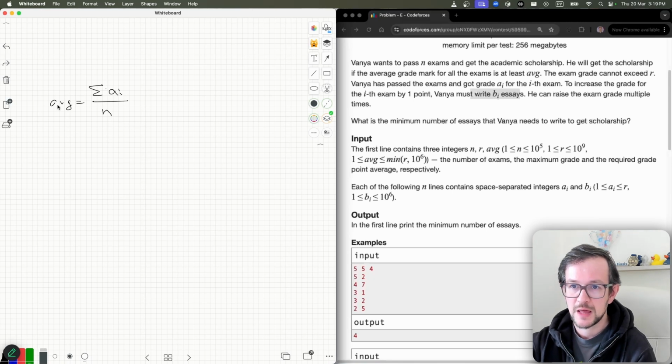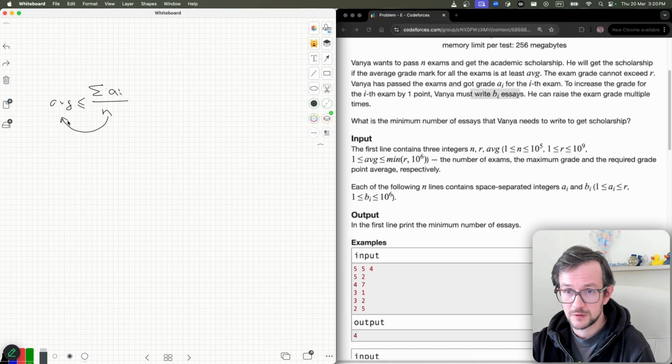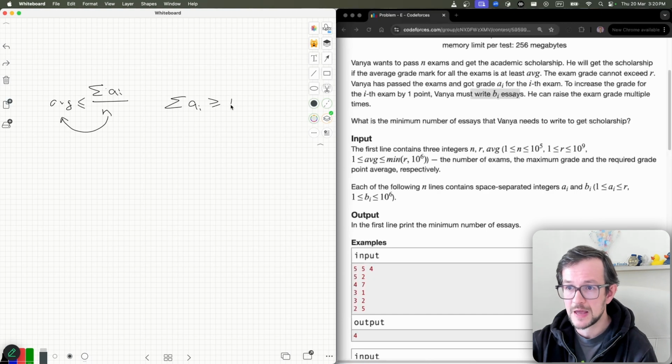And I want this value to be at least average. So my average is calculated like this. I will move this n to the left. So now I just have an inequality: the sum of all elements should be greater or equal than n multiplied by average.